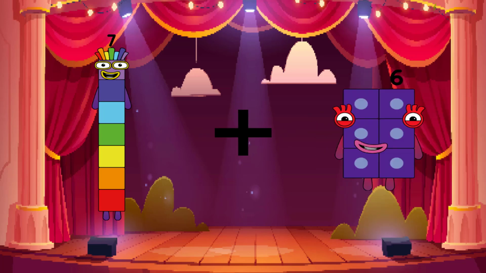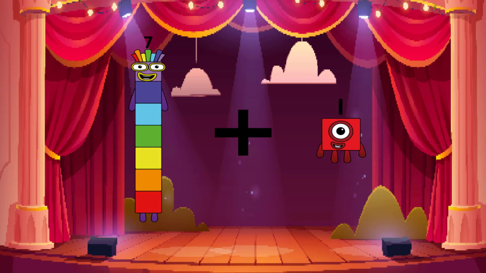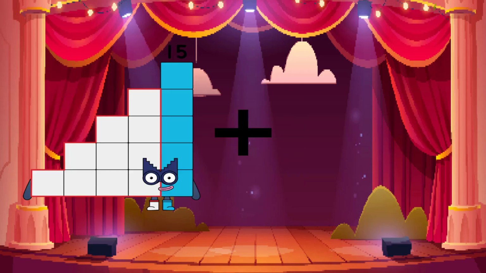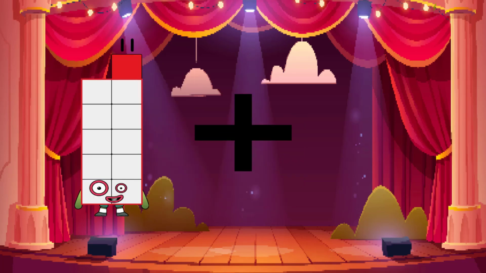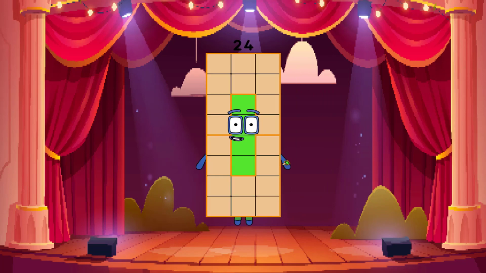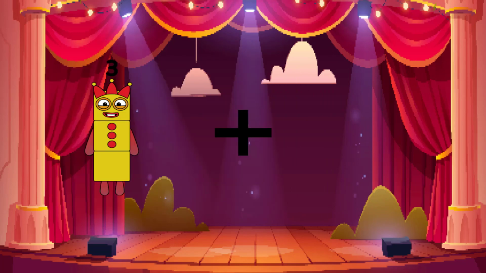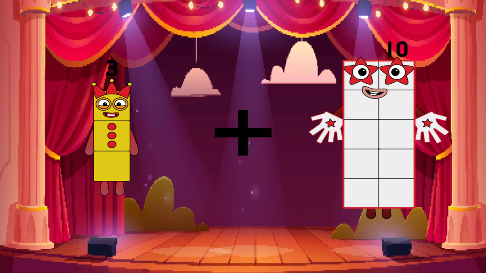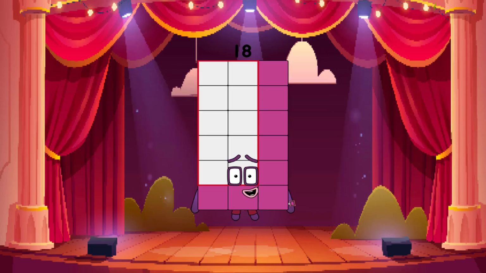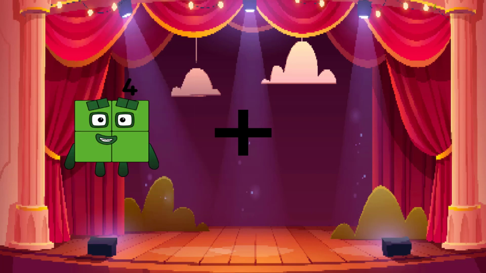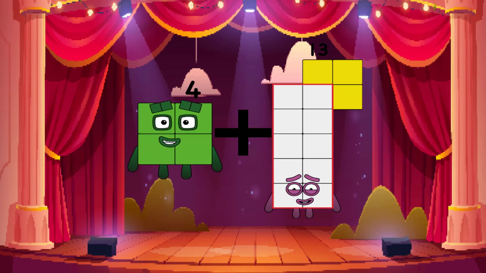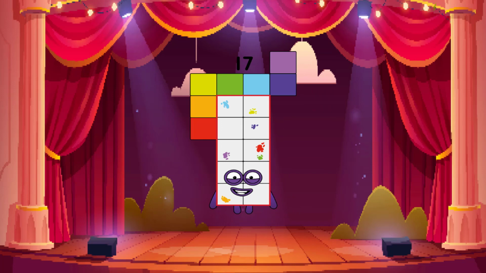7 plus 1 equals 8. 11 plus 13 equals 24. 3 plus 15 equals 18. 4 plus 13 equals 17.